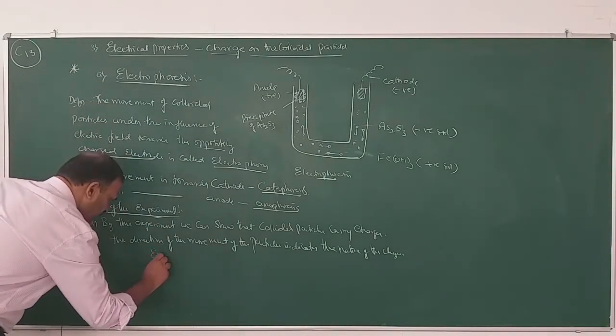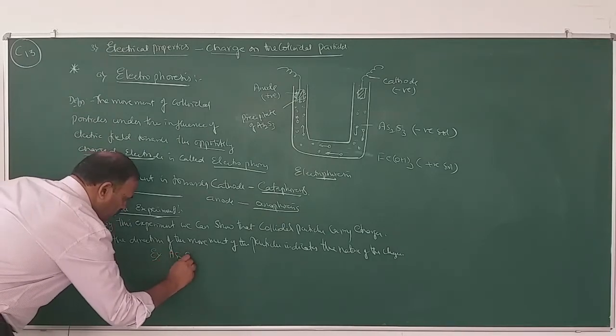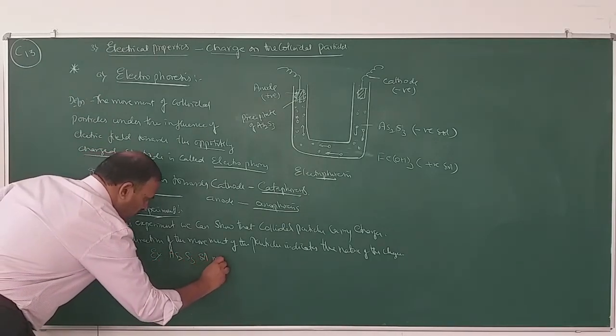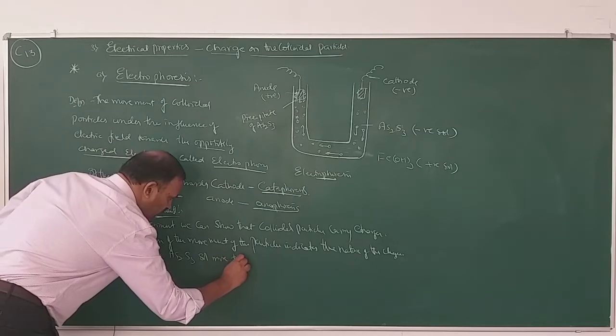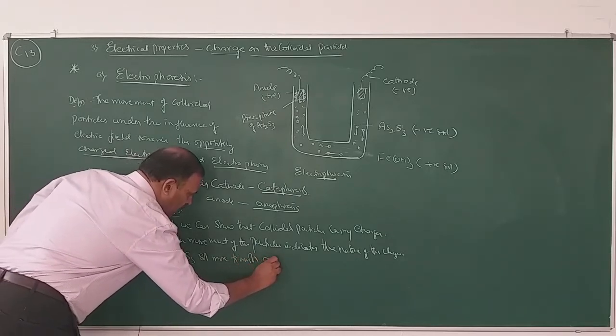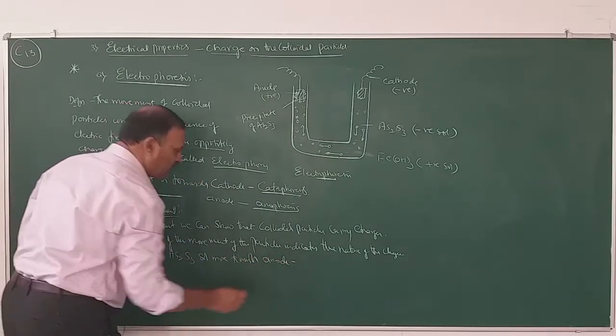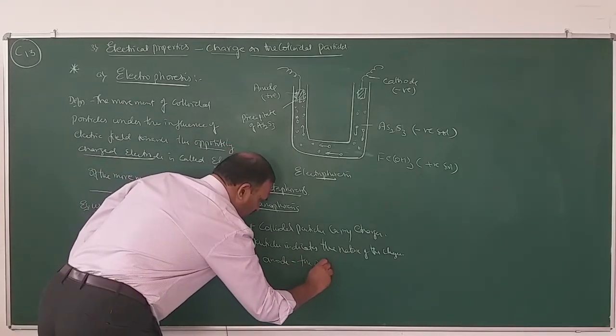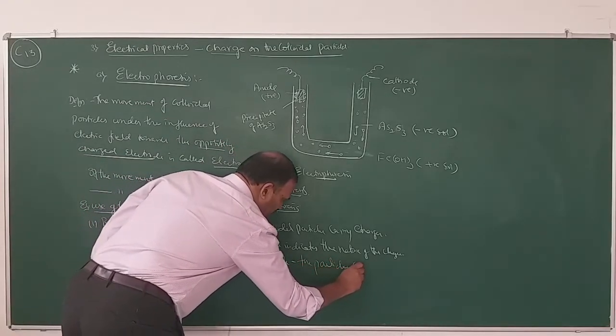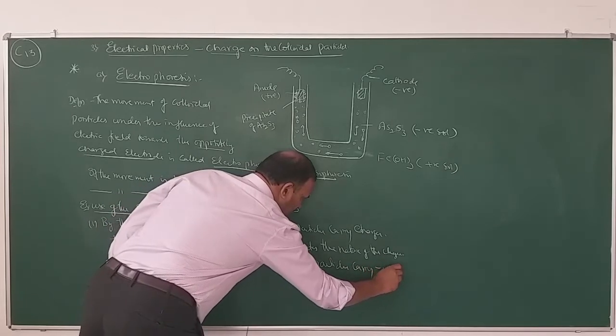For example, As2S3 sol moves towards the anode. What does it indicate? The particles carry negative charge.